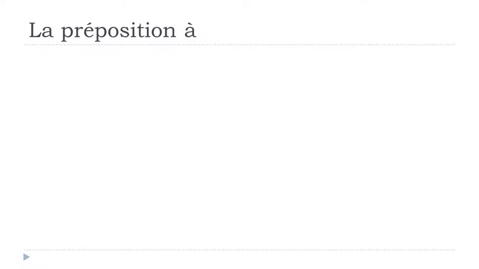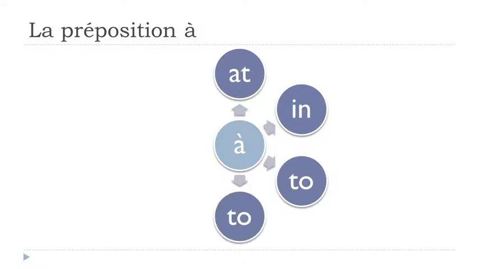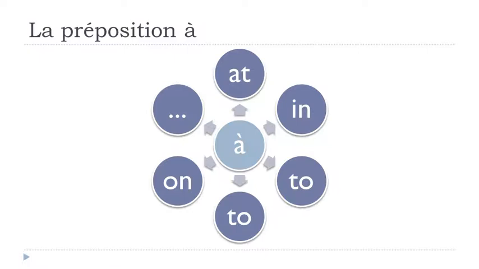a long video. Why? Just because à could be translated in English with at, in, to, and then I explain the reason why we've got this second to here, because it will be the from something to something. Okay, so that's the main reason why we've got the two tos. And then it could be translated with on, and then other meanings and other uses of this preposition à. Okay, so we'll start with at, if that's okay with you.